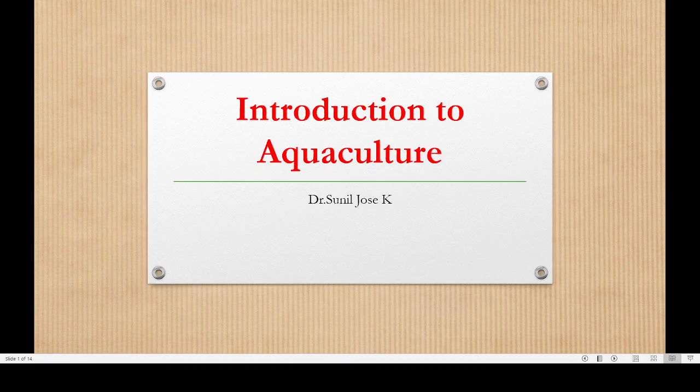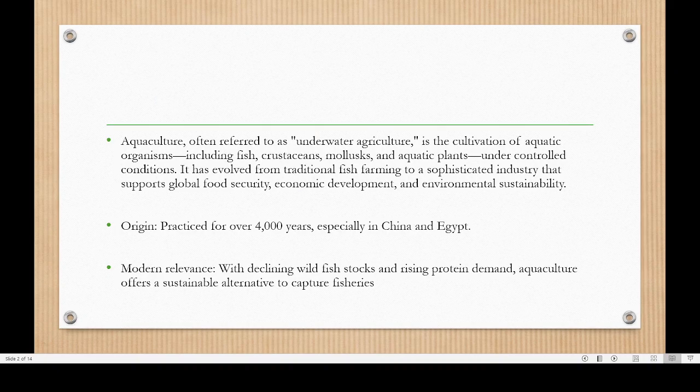It's a very simple topic actually. Aquaculture mainly means some kind of agricultural activities below the water. That is why it is called underwater aquaculture. Now what we do is that we will be cultivating aquatic plants or aquatic animals.